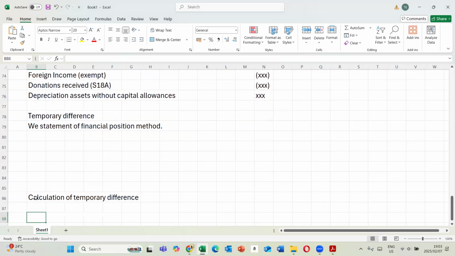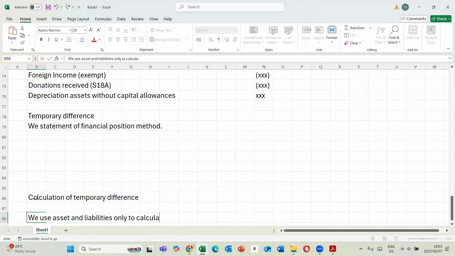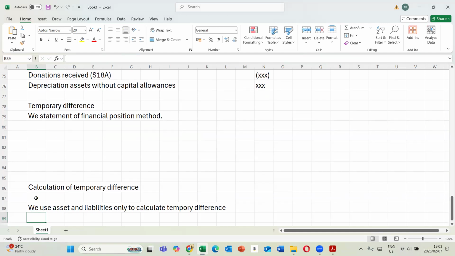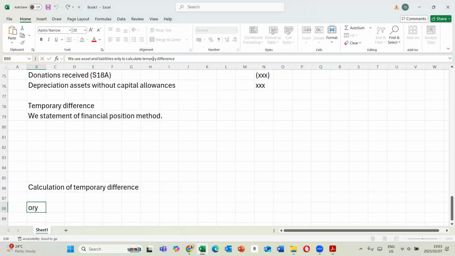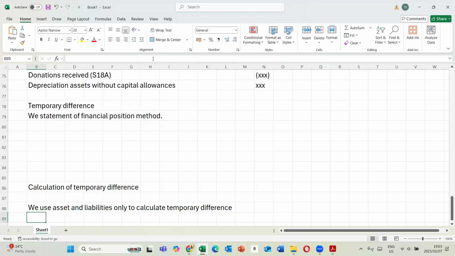In terms of this, we have to lay out. We use assets and liabilities only to calculate temporary differences. All right, how are we going to go about it?